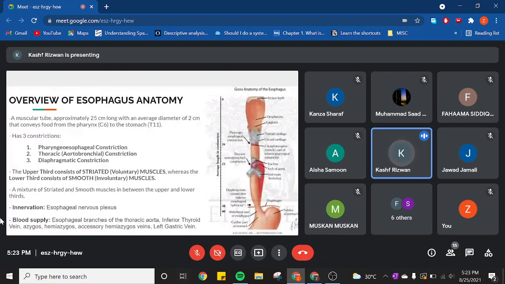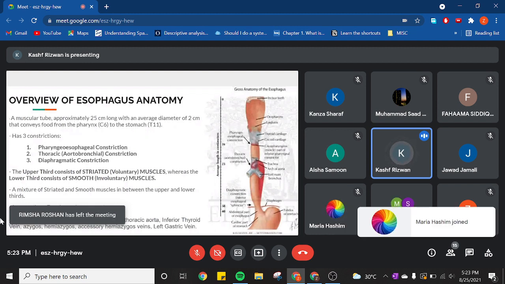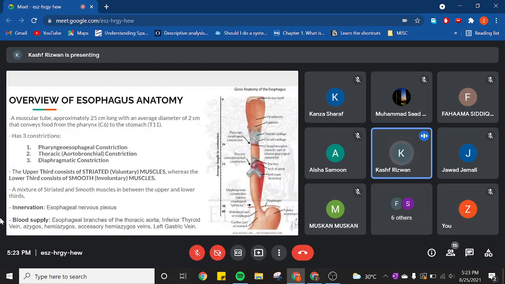So the left gastric vein is going to drain into the portal system, which is going to be of relevance when we do esophageal varices. And that's why the abdominal esophagus or the lower third of the esophagus is of importance when we talk about esophageal varices, because the venous drainage is directly related to the portal system, which is what causes the portal hypertension. We'll get to this in detail when we do it.